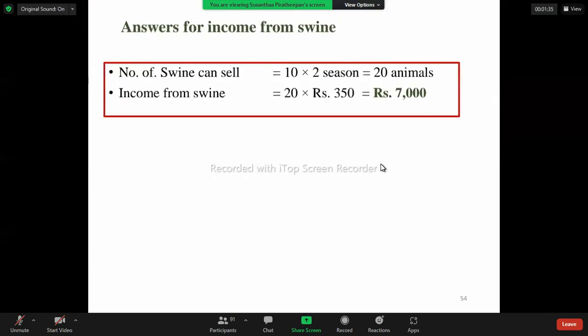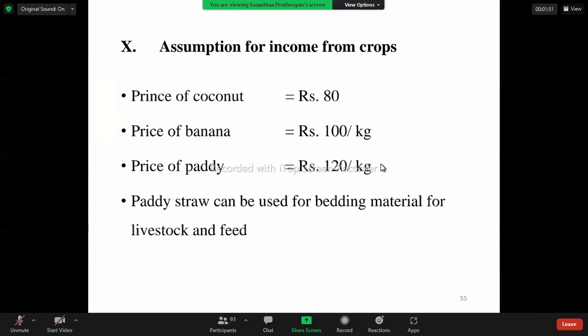Here there is one slide regarding the income from the swine, but the answer is wrong. The rupees 7,000 has to be again multiplied with the weight, 70 kilogram. The answer will be 490,000. So this is the assumption for the income from the crops.